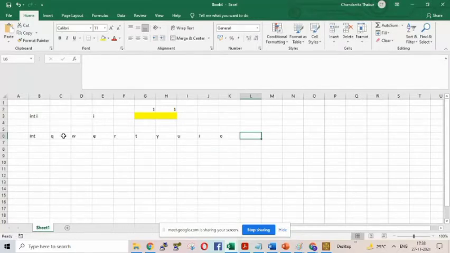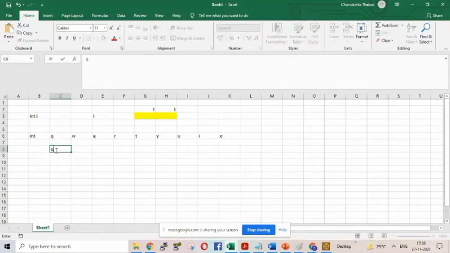That many variables I need to take, and finally I have to do q plus w plus e plus r plus t and so on. I need to keep on adding. What is the drawback? Can you tell me, my dear children? What is the drawback in that? Ma'am, if there are 100 numbers, then it's not possible to write all 100 numbers.